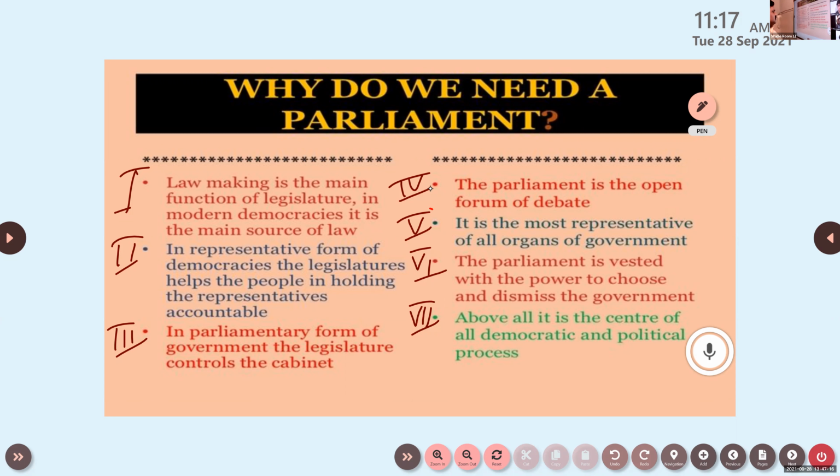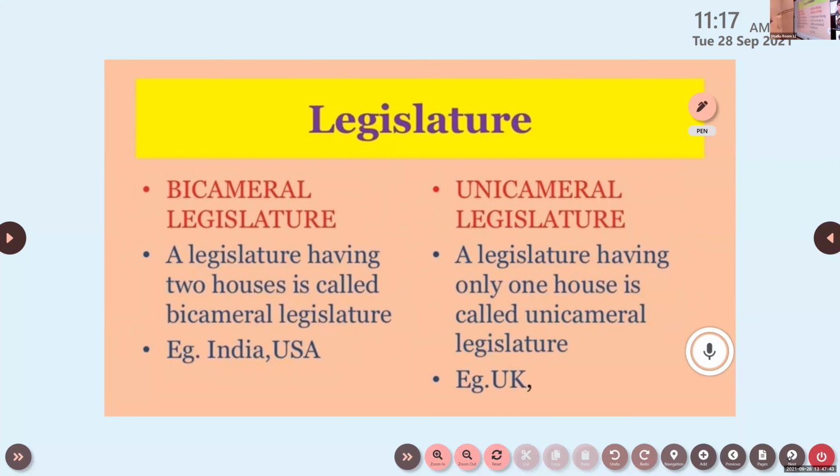Next one, sixth point, the parliament is vested with the power to choose and dismiss the government. So the legislature has the power to dismiss and at the same time choose the government, which means the majority party. Not everyone, but the majority party. If a party has the majority, it can make the government. If it is not so, the government will fall. Above all, it is the center of all democratic and political processes. So the legislature is considered the center of all democratic actions.